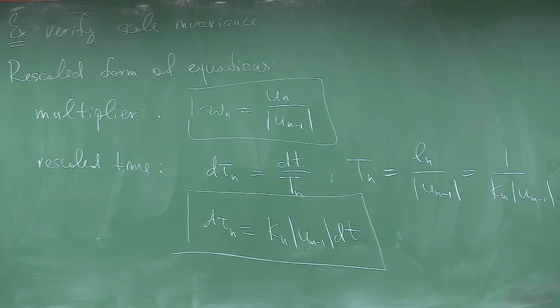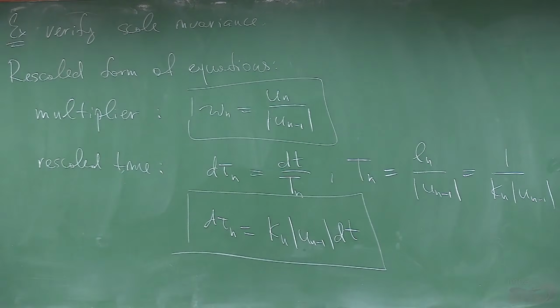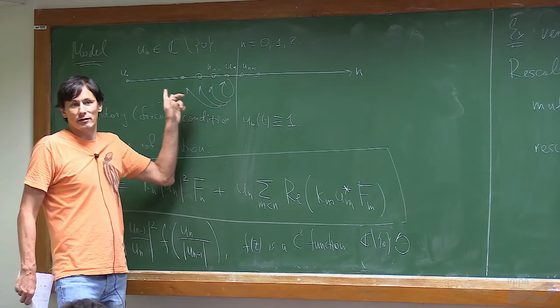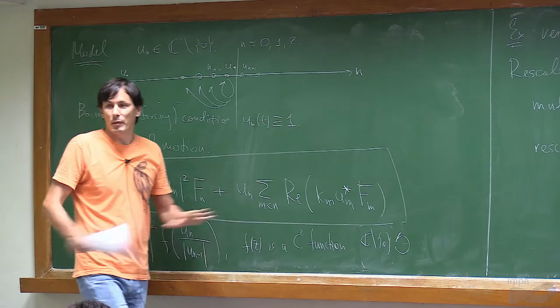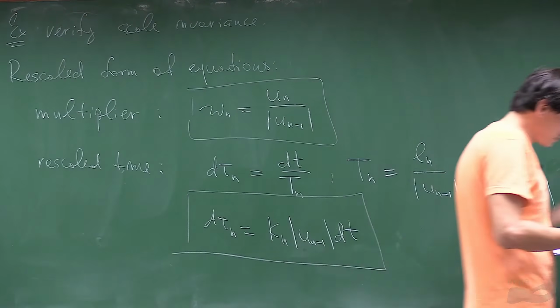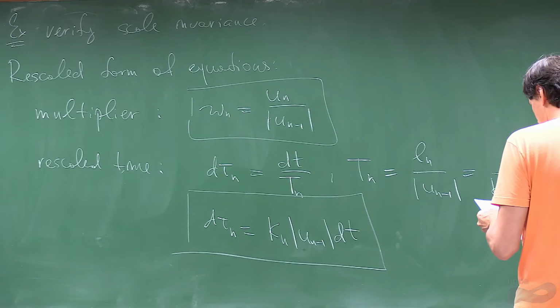So for each n we get a different time. So essentially I'm introducing a variable at each n and a time at each n. So it will be many times. We'll see that that's essentially the whole essence of the intermittency.